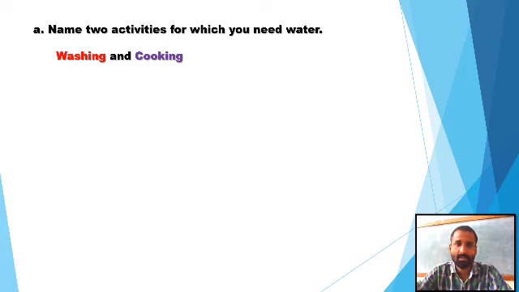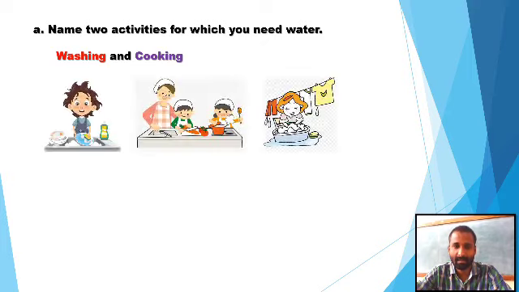Name 2 activities for which you need water. We need water for washing and cooking, as well as many other activities. But here we are writing only 2 activities: washing and cooking. You can see in the picture, we need water to wash the utensils as well as the clothes, and for cooking the different food items we need water.